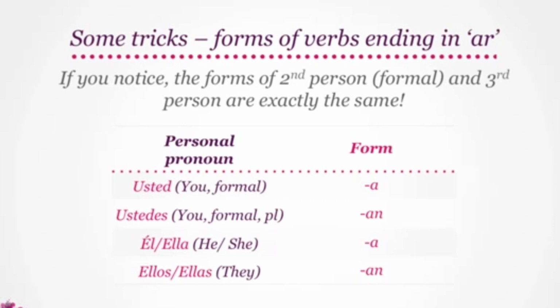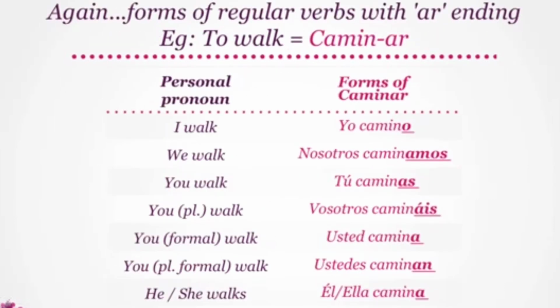And for ellos or ellas, they take up the ending of AN. Let's revise. I walk translates to yo camino. We walk is nosotros caminamos. Informally, you walk becomes tú caminas. And its plural form is vosotros camináis.